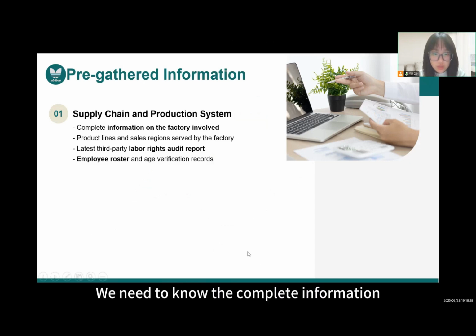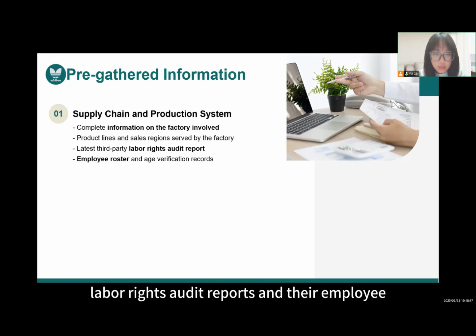We need to know the complete information on the factory involved in country B, such as the address, person in charge, and contact information. Also, we need to find out our product lines and sales regions served by this factory. Then we prepare the latest third-party labor rights audit reports and the employee roster and age verification records.